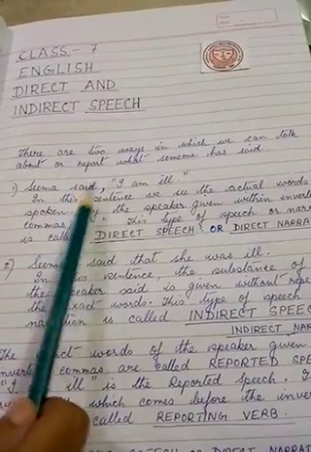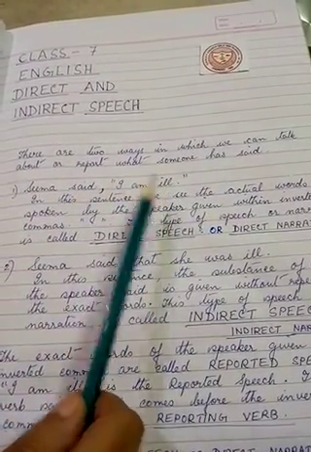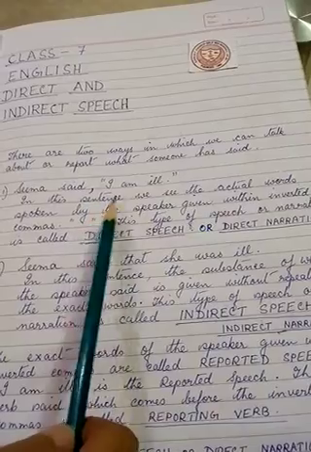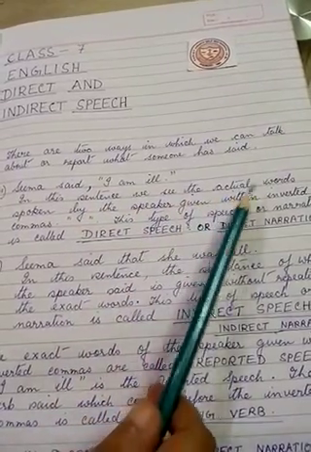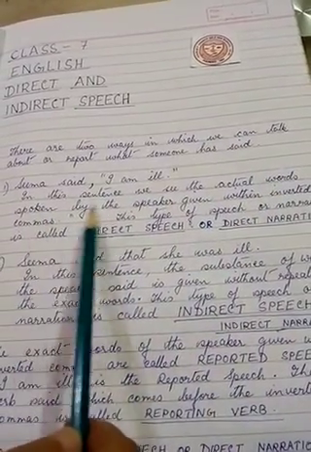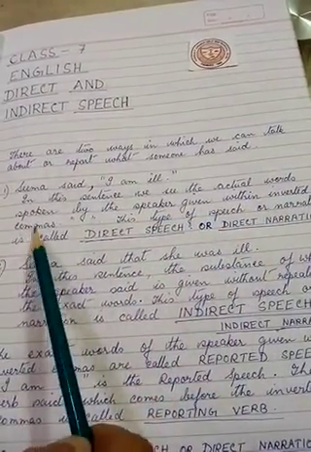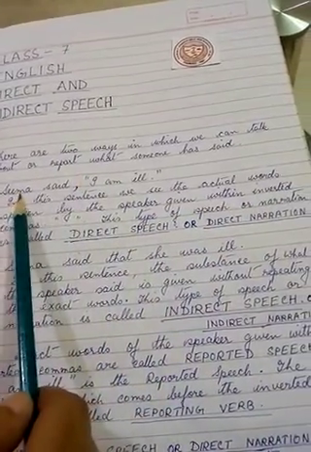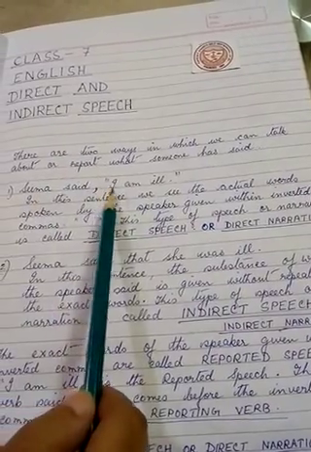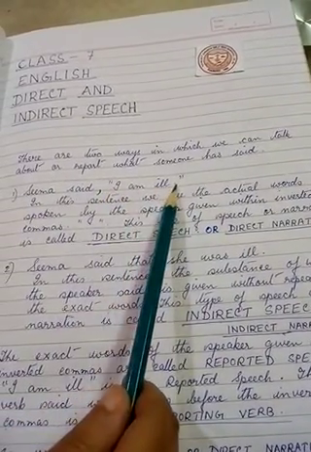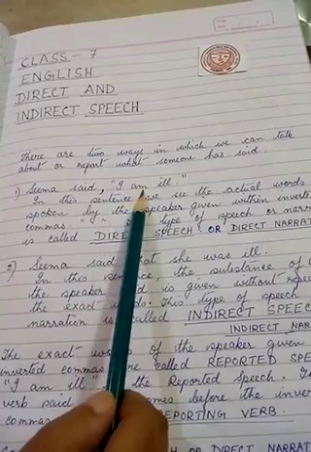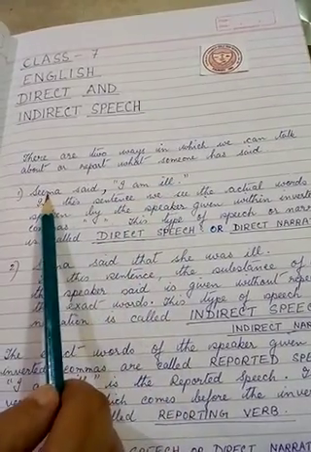Seema said, "I am ill." In this sentence, we can see the actual words spoken by the speaker given within inverted commas. Here the speaker is Seema and the actual words are given within inverted commas. "I am ill." Seema is the speaker.